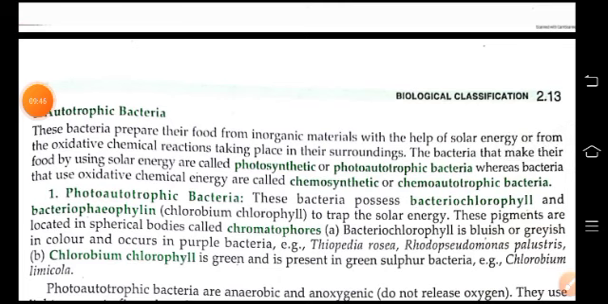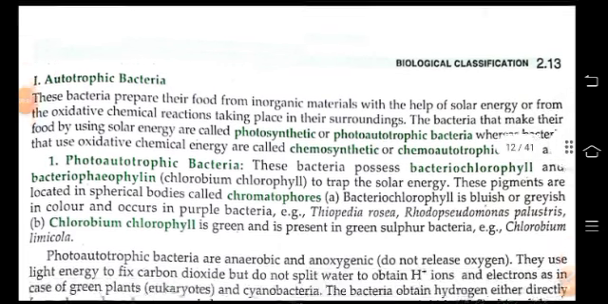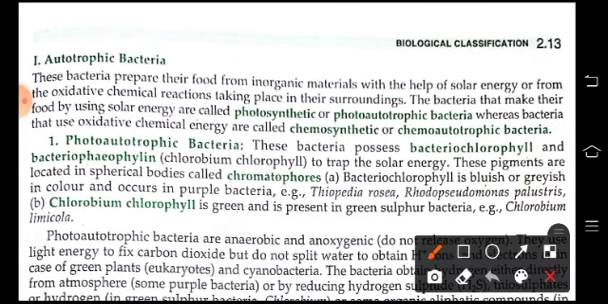Now come to mode of nutrition. According to mode of nutrition, bacteria are autotrophic and heterotrophic in nature. Autotrophic bacteria make their food by using solar energy and are called photosynthetic or photoautotrophic bacteria, whereas bacteria which use oxidative chemical energy are called chemosynthetic or chemoautotrophic bacteria. Photoautotrophic bacteria contain bacteriochlorophyll and chlorobium chlorophyll as pigments, and these pigments are located in spherical bodies called chromatophores. They are bluish or grayish in color and occur in purple bacteria, whereas chlorobium chlorophyll is green and is present in green sulfur bacteria.